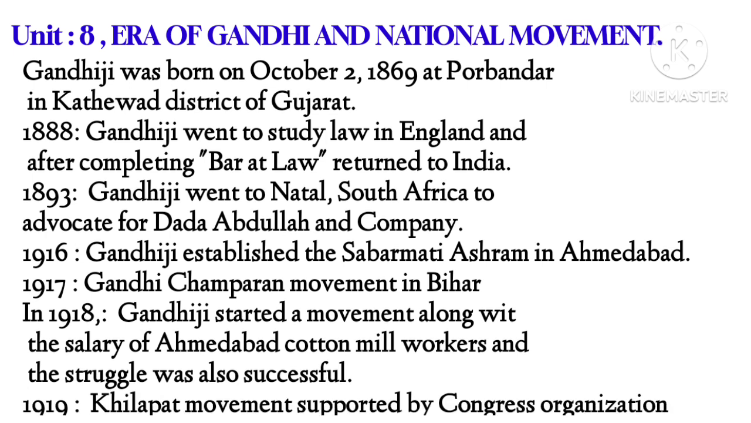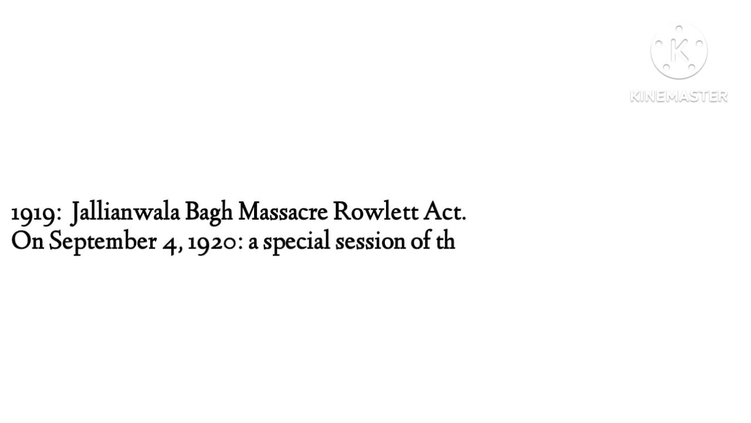1916, Gandhiji established the Sabarmati Ashram in Ahmedabad. 1917, Gandhi's Champaran movement in Bihar. 1918, Gandhiji started a movement for the salary of Ahmedabad cotton mill workers, and the struggle was also successful. 1919, Khilafat movement supported by Congress organization. 1919, Jallianwala Bagh massacre due to Rowlatt Act.